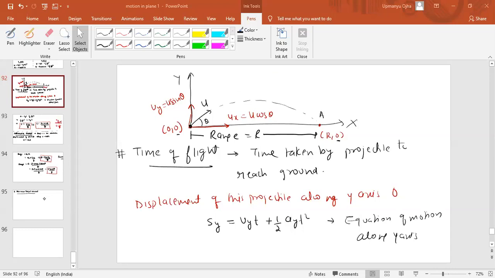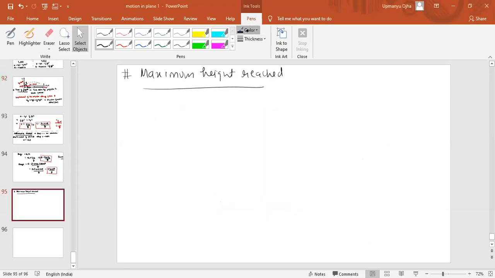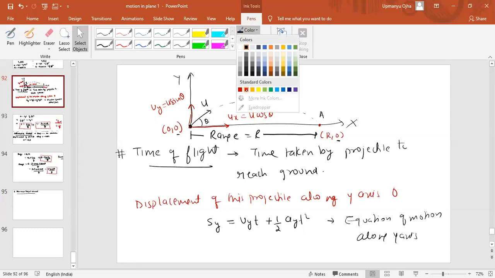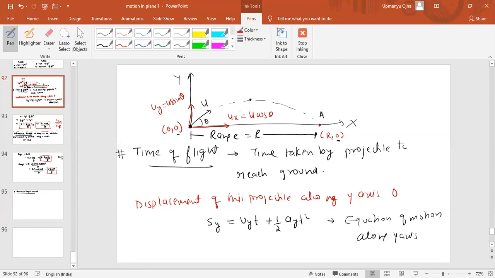Okay, maximum height reached by the particle. I told you, when can you have the maximum height of the particle? When the velocity along the y-axis becomes 0, then only you can have the maximum height. Like the normal example which we have taken, the object we are throwing upward.